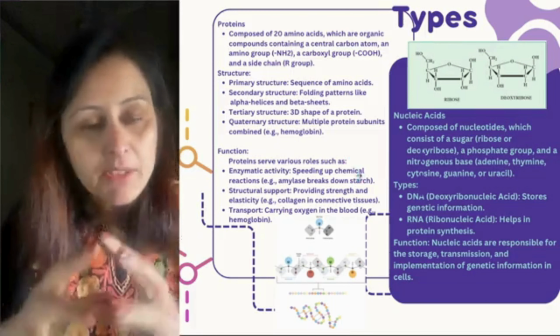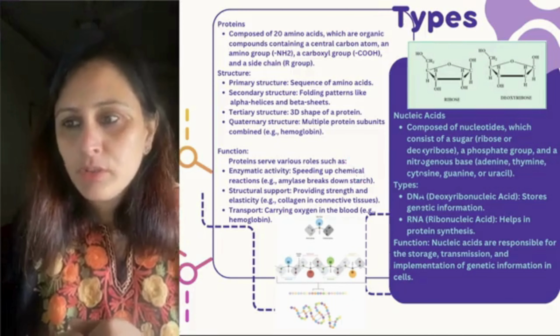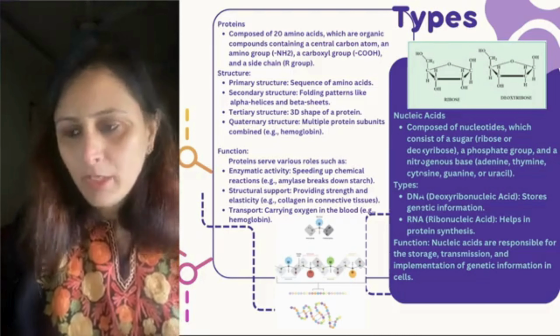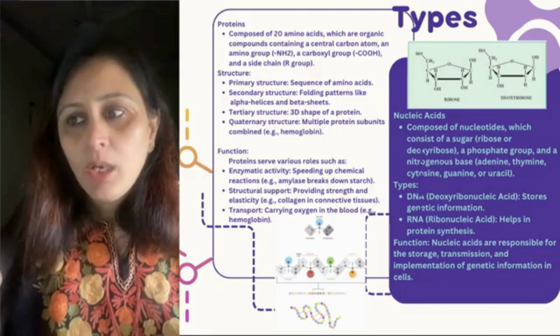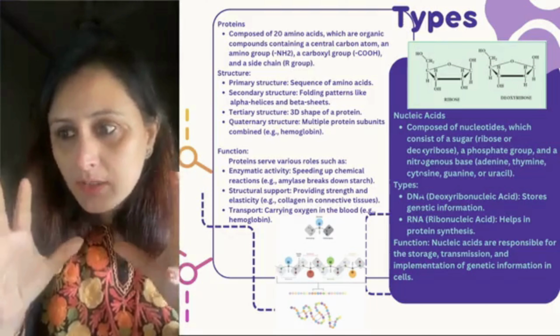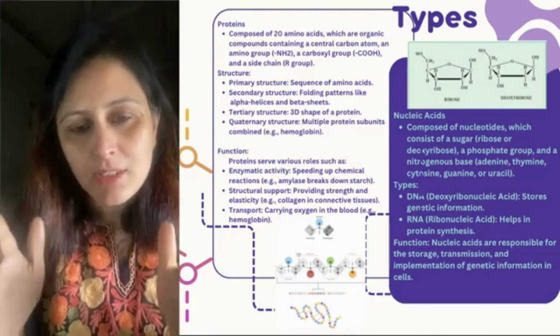Now these also have different types of structures. The structure includes the primary structure, that is the simple sequence of amino acids coming together. Now in secondary structure, different helices and sheets are formed.